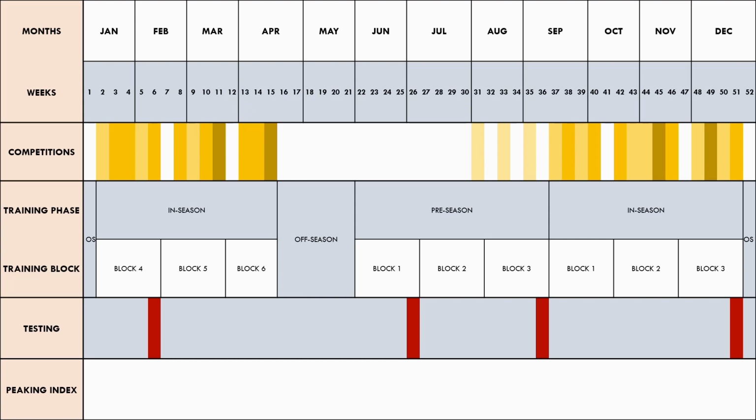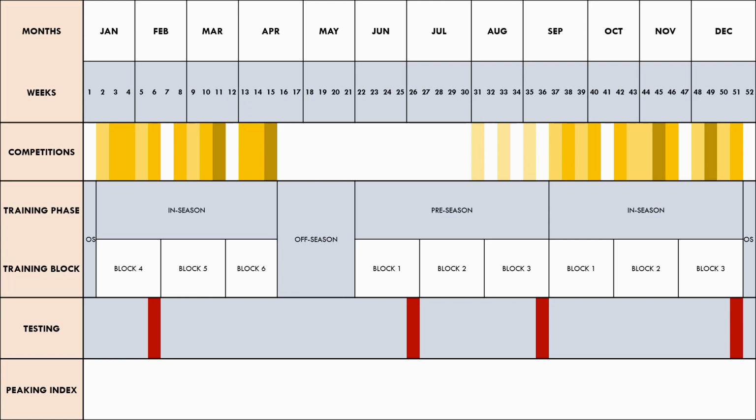Next, we can implement testing dates to monitor the athlete's physical condition. Testing can be conducted via specific testing dates, but it can also be conducted simply through smart training. For example, sprints can be timed during speed training, and strength can be estimated using velocity tracking during training. In this example, however, we are going to implement specific dates that the athletes will be tested for the sake of this video. We can see here that testing has been implemented after a few weeks of pre-season training, at the end of pre-season, before the mid-season break, and towards the end of the season. Frequent testing can allow the strength and conditioning coach to adjust training based on how the athletes are performing during the tests.